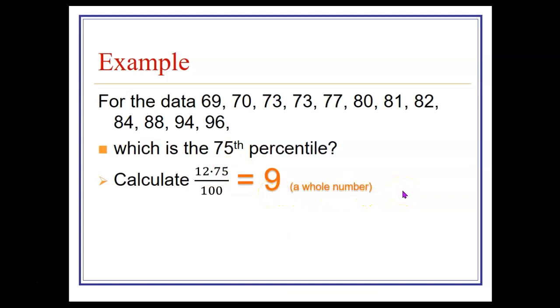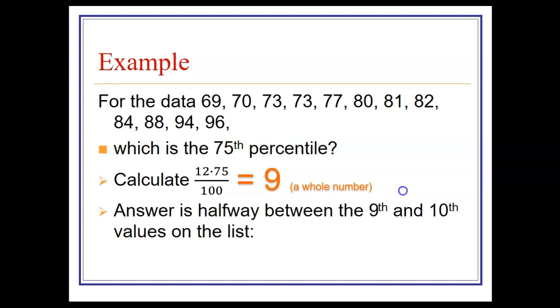So in that case, we need to look at what's between the 9th and 10th values. The 9th value on the list, 1, 2, 3, 4, 5, 6, 7, 8, 9, is 84. And then the one after that is 88. So we need to take what's halfway between 84 and 88, which would be 86.